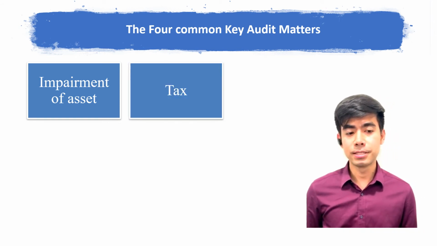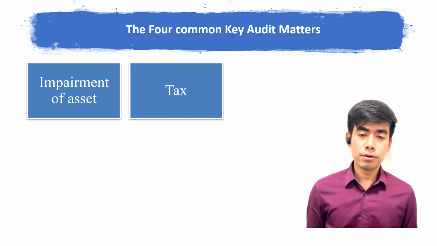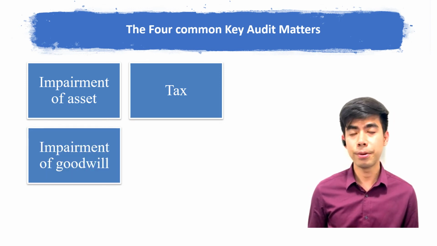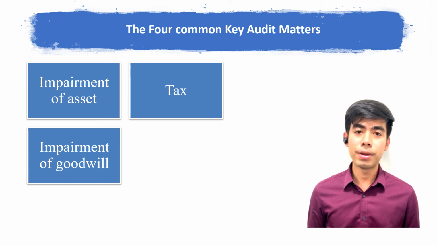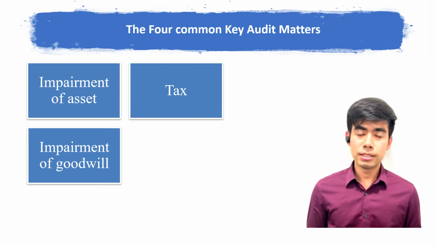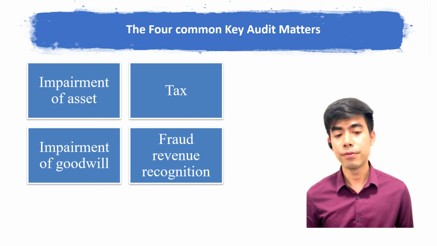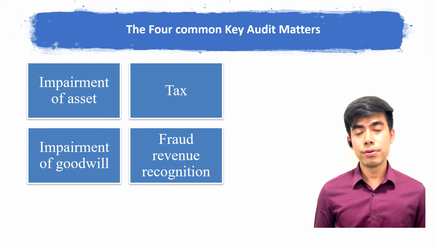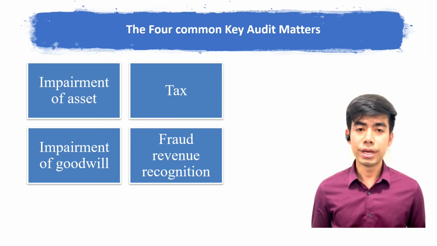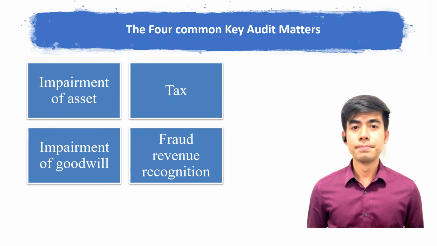The second is tax. There are always disputes between tax authorities and the company over tax, so it often requires significant auditor attention. The third is goodwill impairment. It requires a flexible impairment test and highly judgmental accounting, so the auditor needs to use the assistance of a valuation expert to help evaluate. The last one is fraud in revenue recognition. Improper revenue recognition could be recording fictitious revenue and recognizing revenue at earlier stages. The possibility of this is generally presumed in an audit.